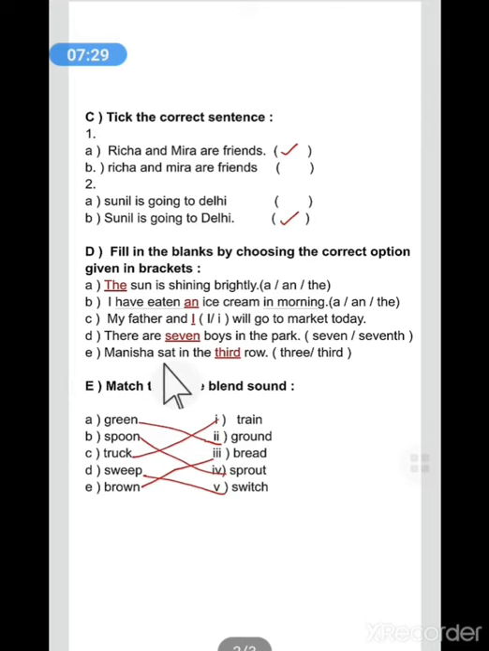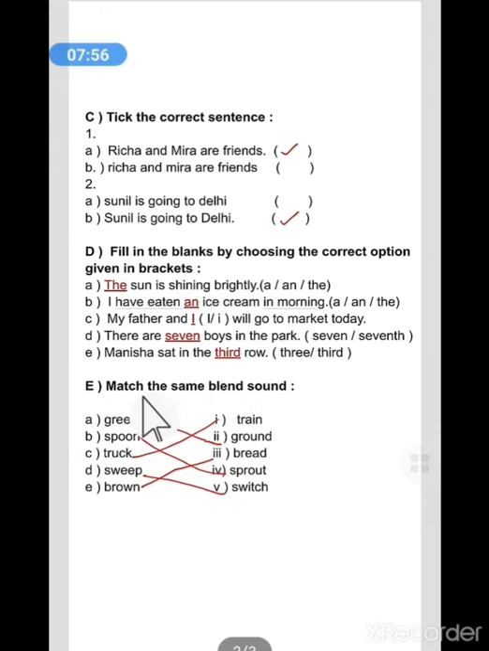Next is, Manisha sat in the third row, dash row. So the 3 will come or third will come. So here the question is asking about where Manisha is sitting. So when we have to tell the position, we will use an ordinal number. So the third is an ordinal number. So we will use third here. So the answer will become, Manisha sat in the third row.